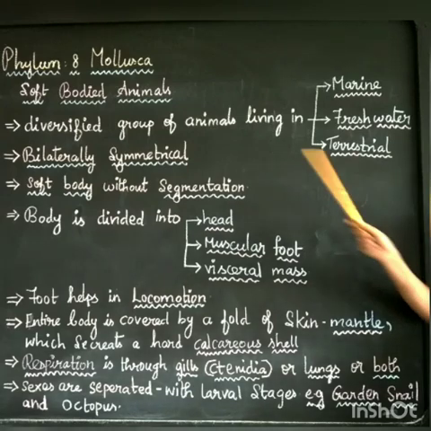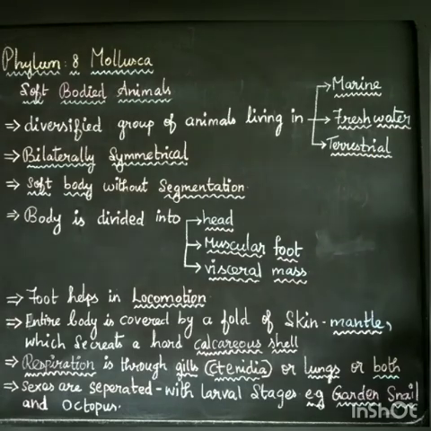Then, bilaterally symmetrical. You already know what is meant by bilaterally symmetrical: any plane passing through the central axis divides the animal into right and left halves. That is called a bilaterally symmetrical animal. Then, soft body without segmentation. The body is soft, I told you. Without segmentation means there is no partition or compartment in the body. The body is somewhat smooth, without segments.